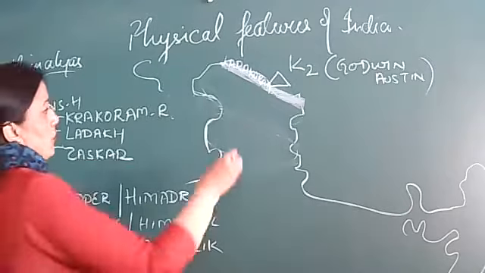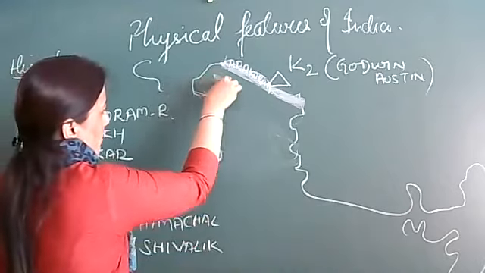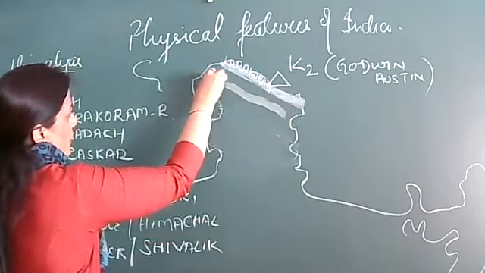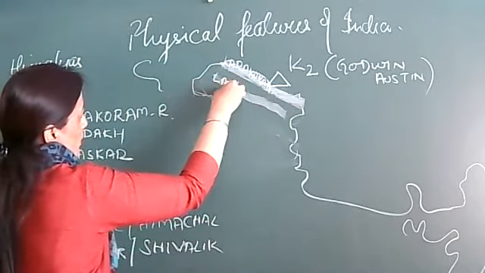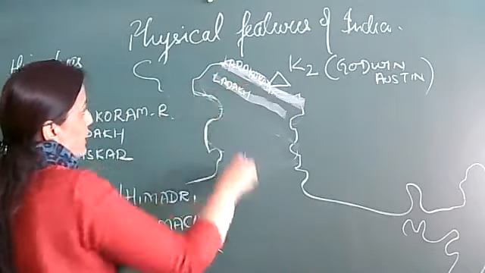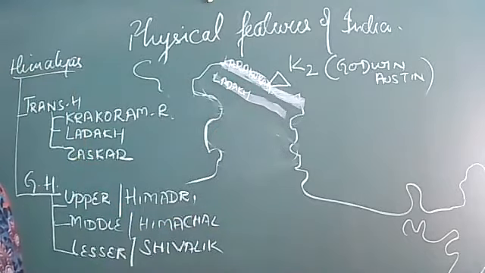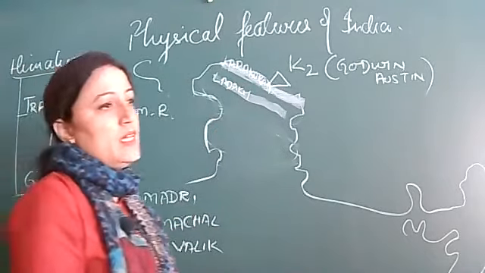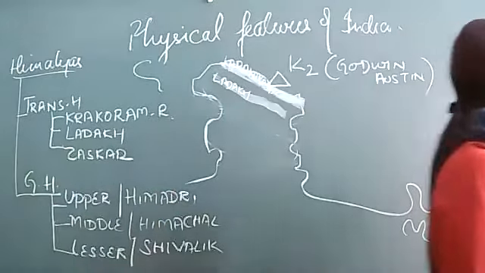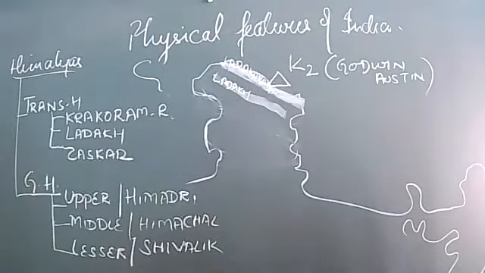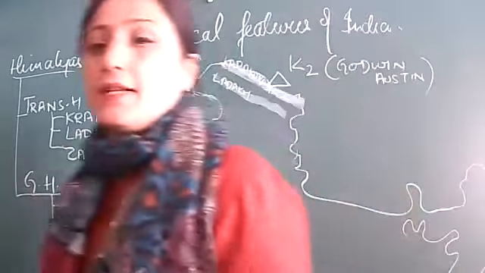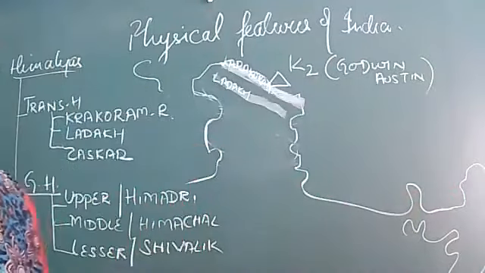Just below the Karakoram range, here we have the Ladakh range. Now what is the speciality of Ladakh? The coldest city of India, that is Leh. You might have heard this name, Leh. The coldest city of India, Leh, is situated in the Ladakh range. So that is the speciality of Ladakh.